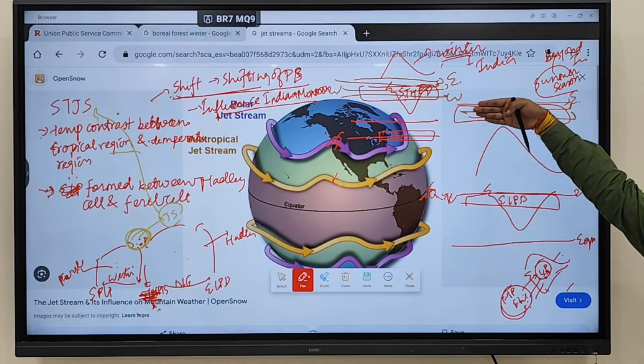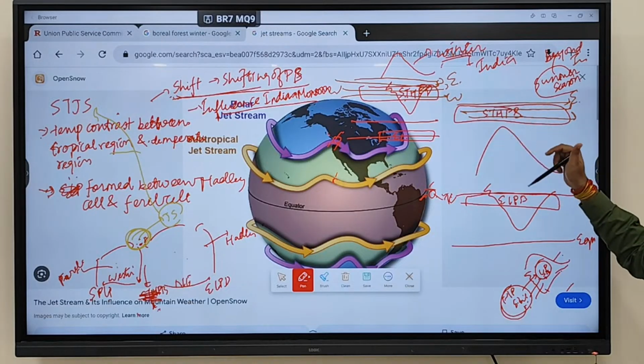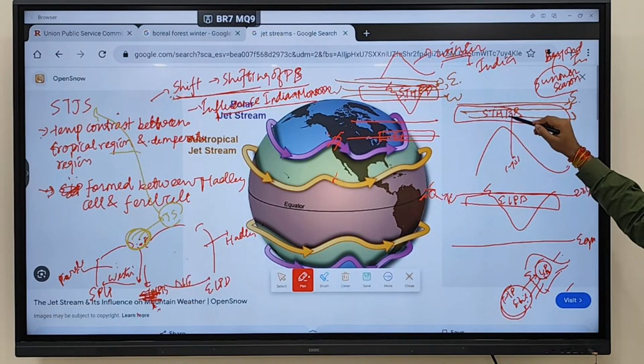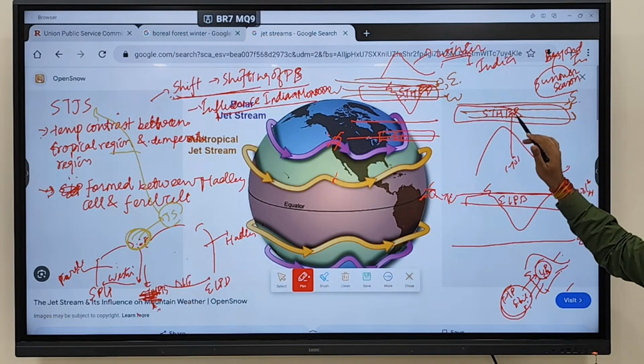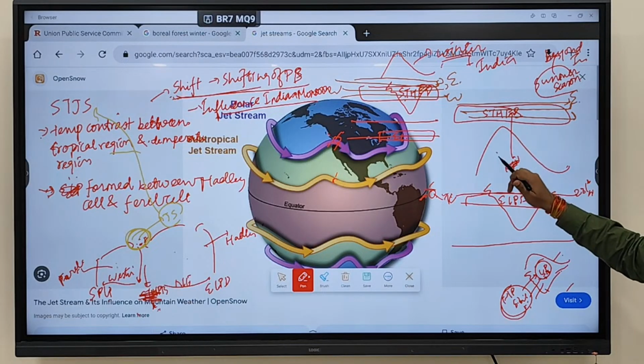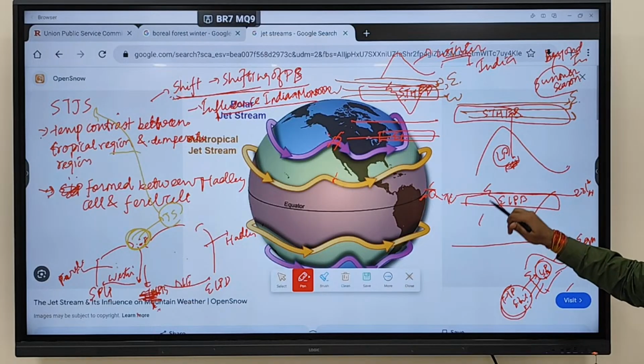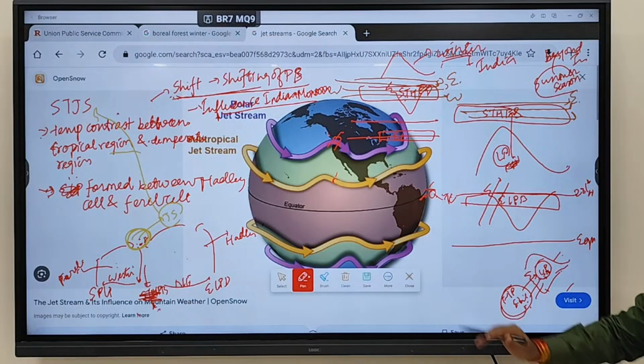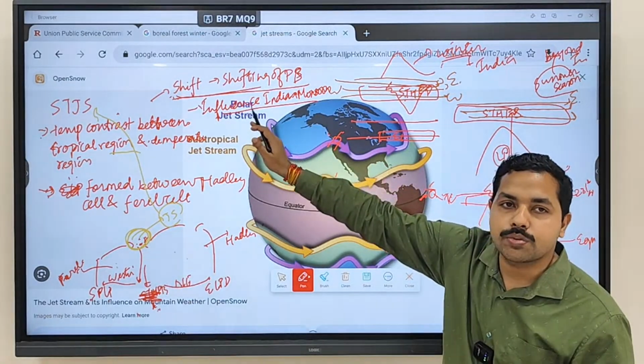When the jet stream withdraws, what will happen? You see, the high pressure will move from here to here, because now the jet stream is moving over here. So when the jet stream withdraws, low pressure will be created here, and you'll see wind moving into this region. Clear? So that's how the subtropical jet stream influences